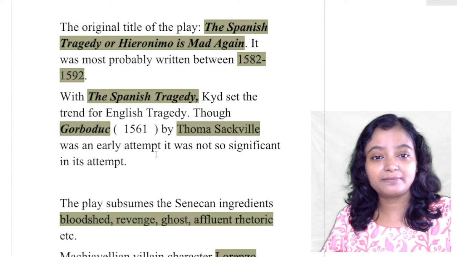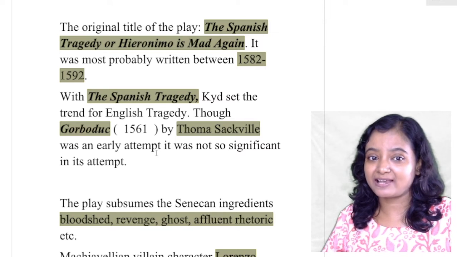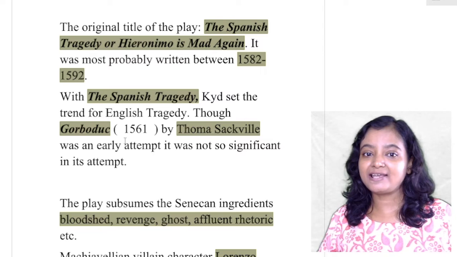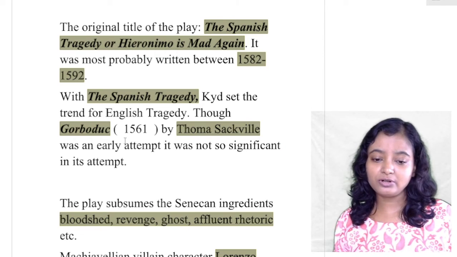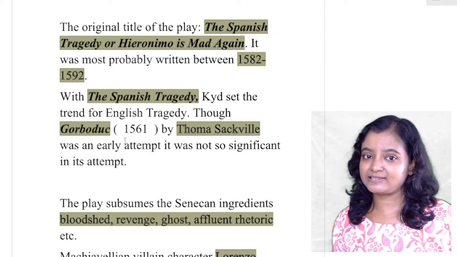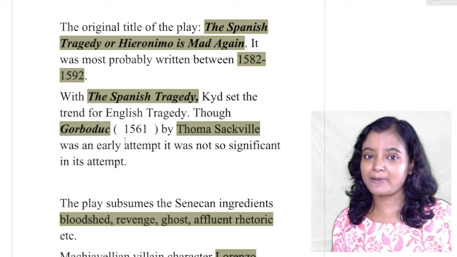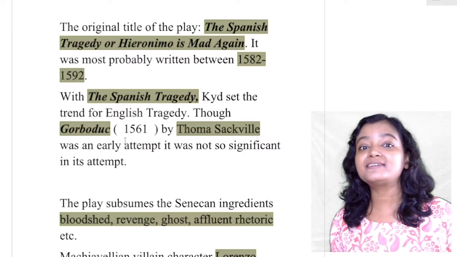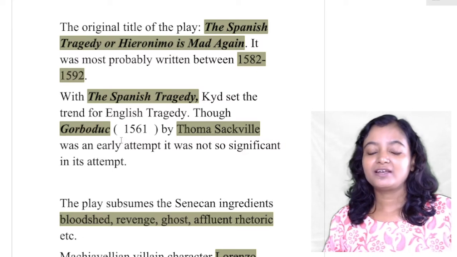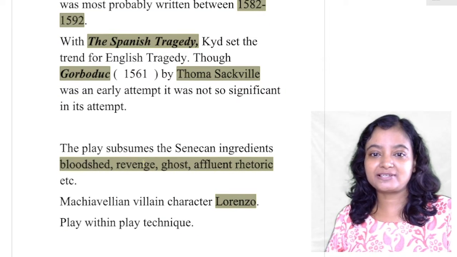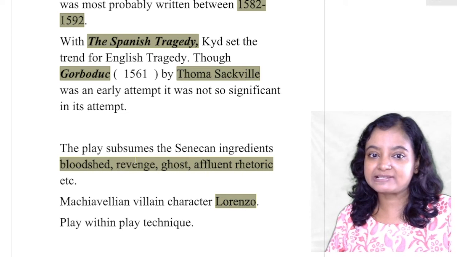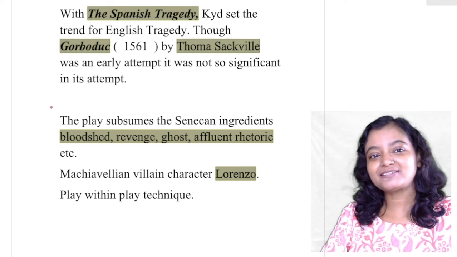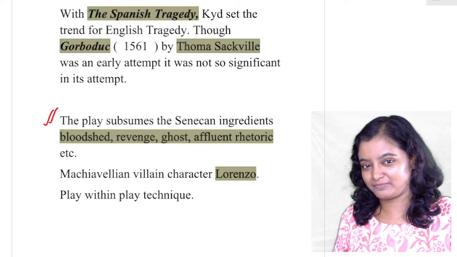tragedy. Gorboduc, 1561, by Thomas Sackville and Thomas Norton, who wrote it together, was an early attempt, but it was not so significant. So the importance of The Spanish Tragedy lies in the fact that Kyd just accelerated the growth of tragedy in its real sense. The play subsumes the Senecan ingredients like bloodshed, revenge, ghost, affluent rhetoric, etc. So these are the Senecan features that were imbued in this play.